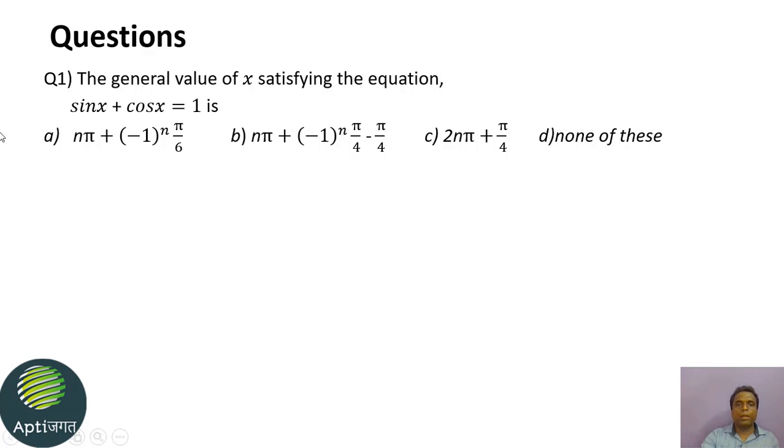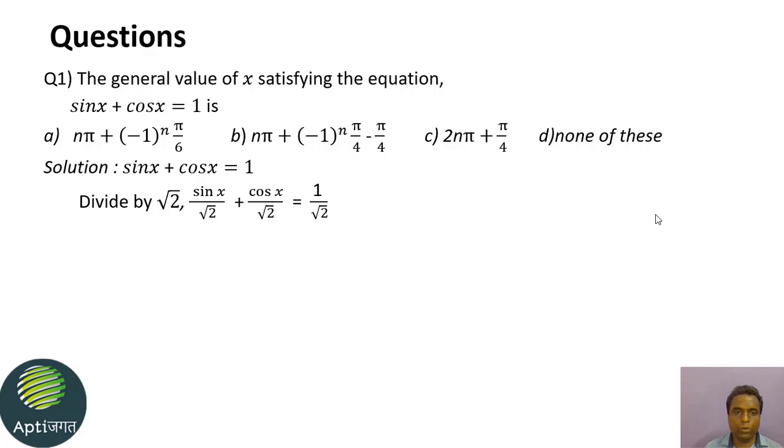But here there are two different trigonometric ratios, so we will try to convert it into only one. We have the equation sin x plus cos x equal to 1. If we divide both sides by root 2, we get sin x upon root 2 plus cos x upon root 2 equal to 1 by root 2.